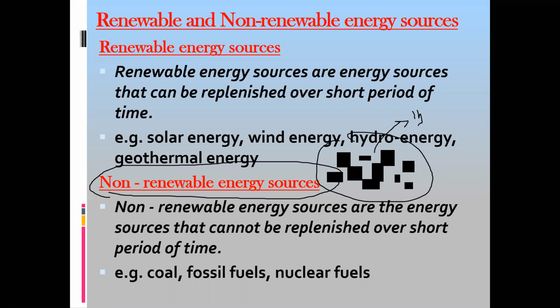And the rate at which we are using it is much higher compared to the rate at which it is formed. Like coal, it takes about 200 million years to form, but we take maybe a maximum of 1 or 2 hours to burn this coal completely. So we are consuming it in a short time, and it takes a lot of time to produce again. That's why we will reach a point where on earth we don't find coal, and we call that a non-renewable energy resource.